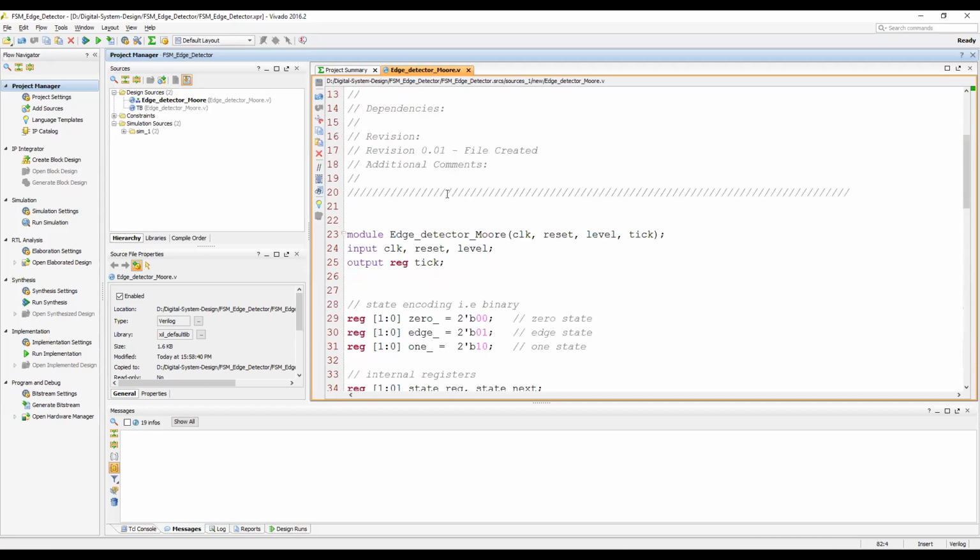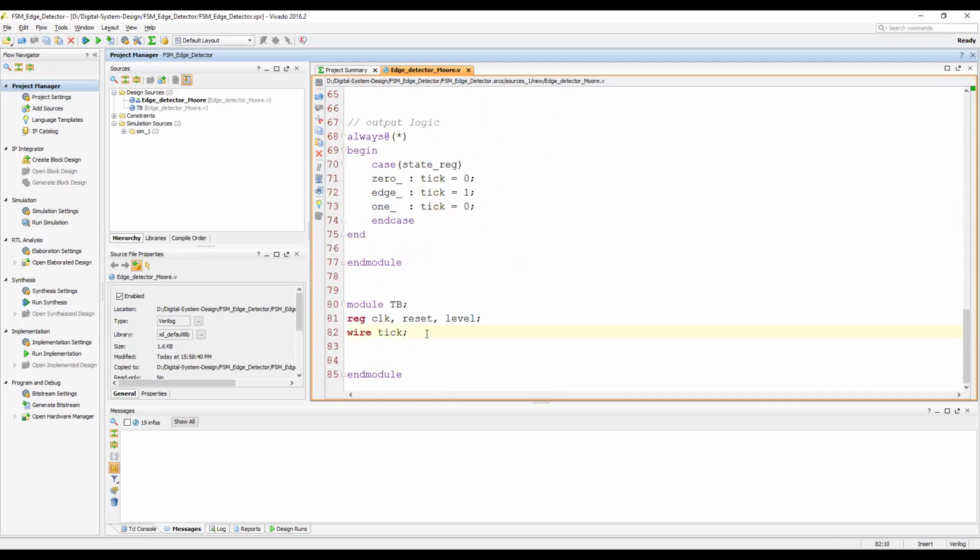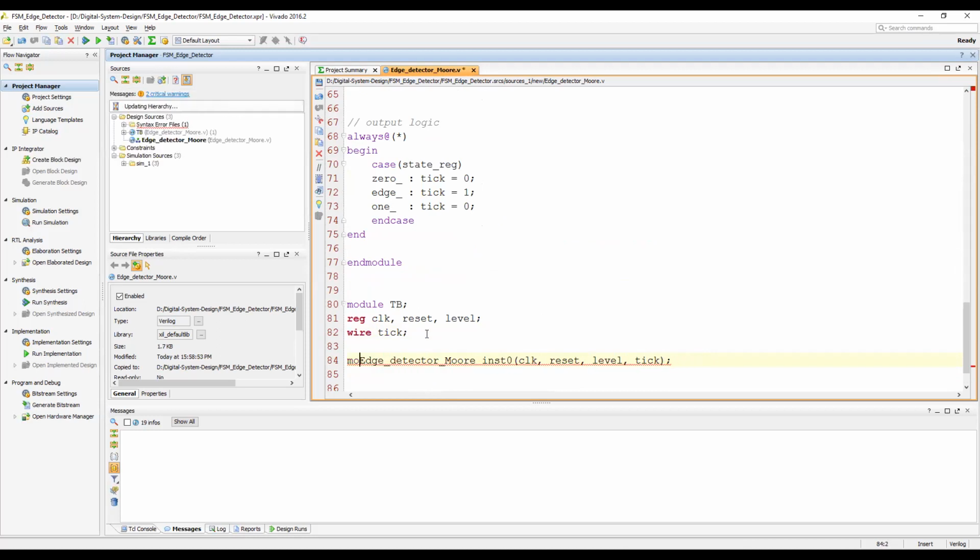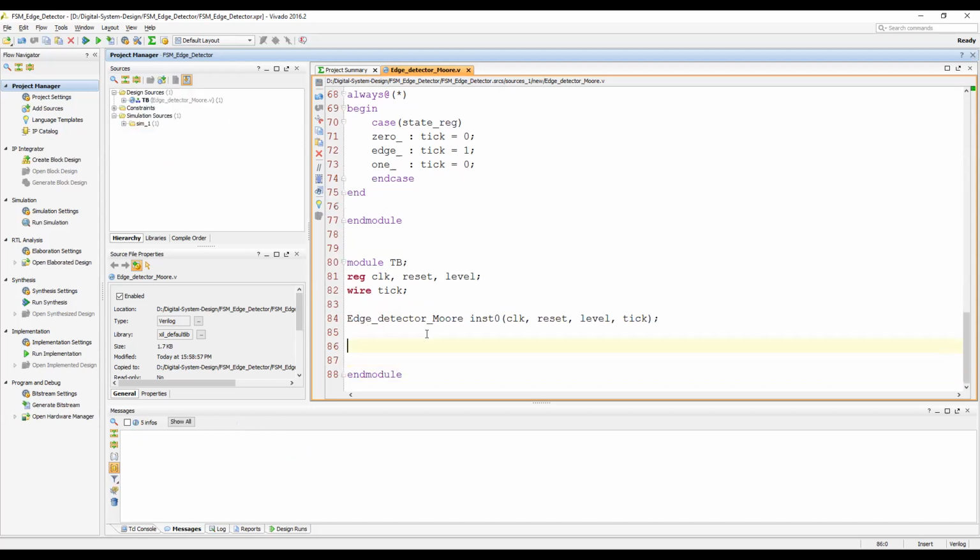Then let's do some instantiation. Once the instantiation is done, let's create the clock signal, because the inputs are: one is clock, another is reset, and another is level.